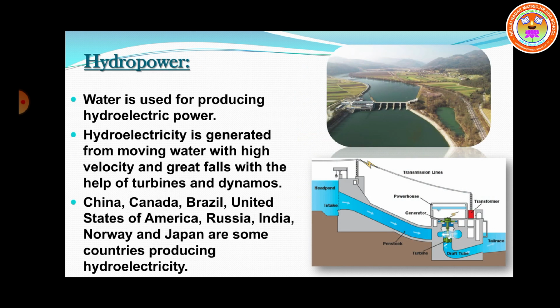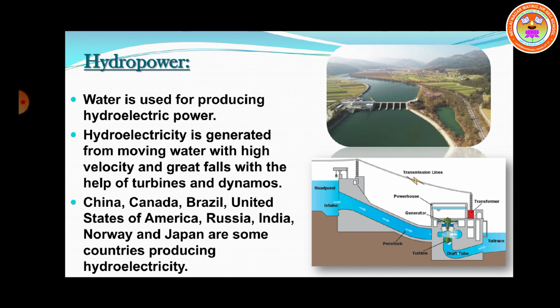Next, let us see hydropower. Water is considered a great source of energy. At present, water is used for producing hydroelectric power. Hydroelectricity is generated from moving water with high velocity and great falls, with the help of turbines and dynamos. Hydroelectric power is the cheapest and most used source of energy out of all the energy. Hydroelectric power is a renewable resource.